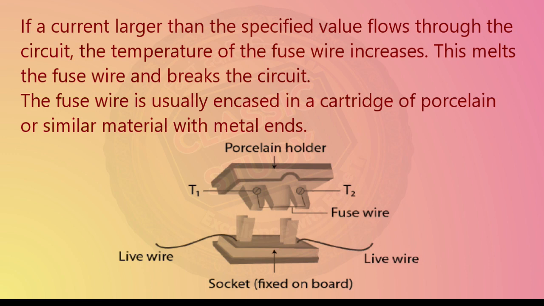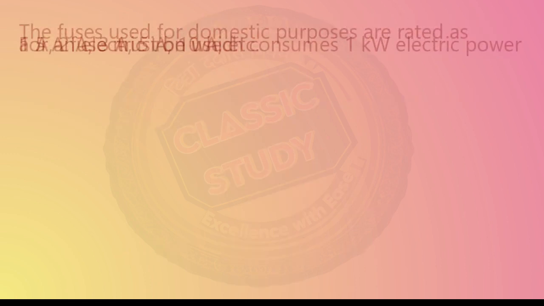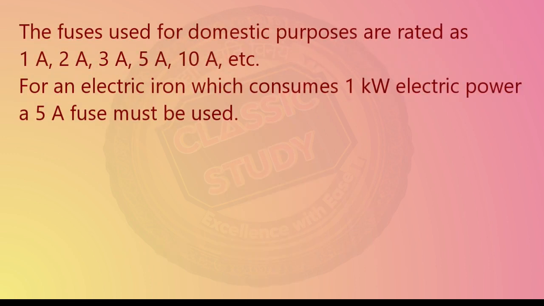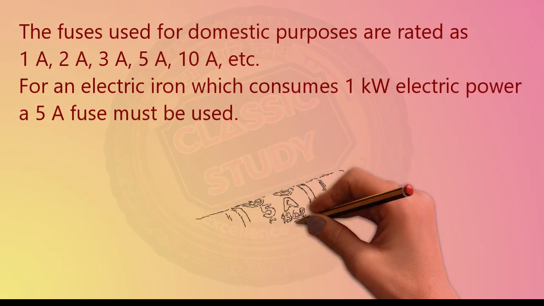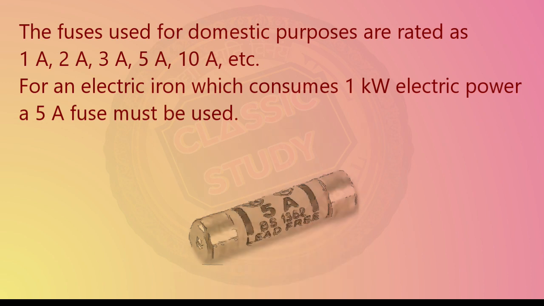The fuse wire is encased in a cartridge of porcelain, which is an insulator, and then it is inserted into the socket with two metal ends at both sides. The fuses for domestic use, which are generally used in our house appliances, are 1 ampere, 2 ampere and 3 ampere, also 5 ampere and 10 ampere. The greater value of fuse, like 5 ampere, is used for devices like electric iron, which consumes at least 1 kilowatt of electric power.